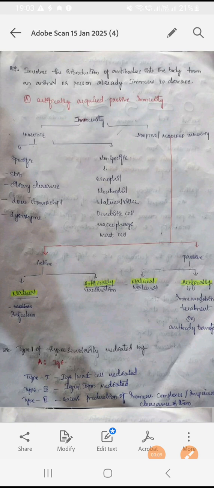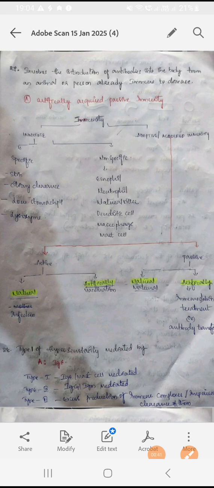In that, the first question you can see, and already we have discussed so many questions in previous class. So let's continue with those questions. Question number 27: which involves the introduction of antibodies in the body from an animal or person already immune to the disease. The answer is artificial acquired passive immunity, which involves the introduction of antibodies into the body from an animal or person already immune.